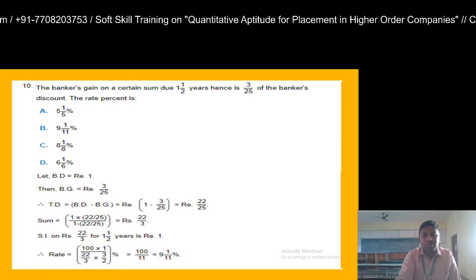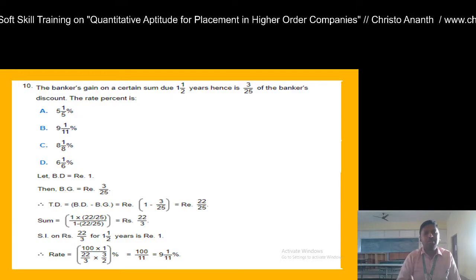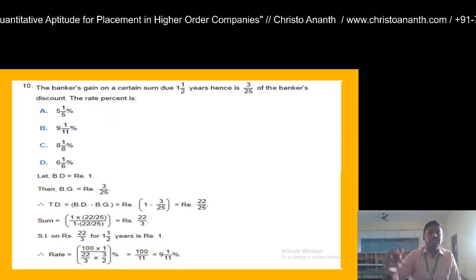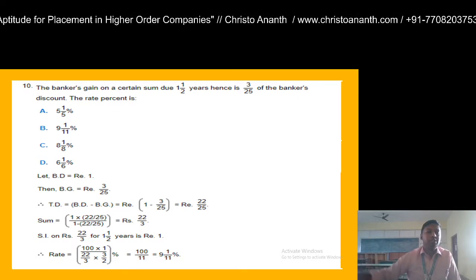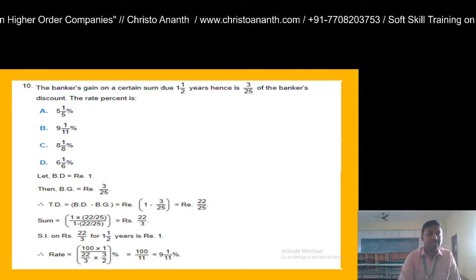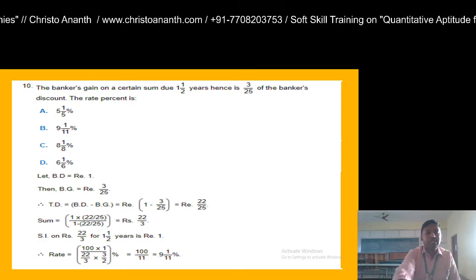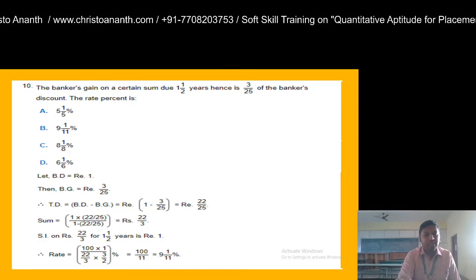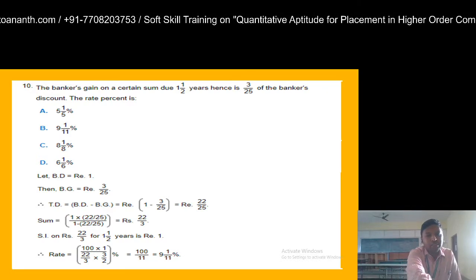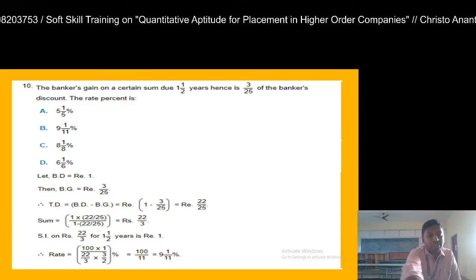I have already told you, for rate you should first know the formula. It is amount into rate into time equal to 100 into present worth. The question asks us to find the value of rate. So rate is 100 into present worth, and present worth is 1, divided by 22 by 3. 22 by 3 is the value you have got for the sum, so that's actually the amount.